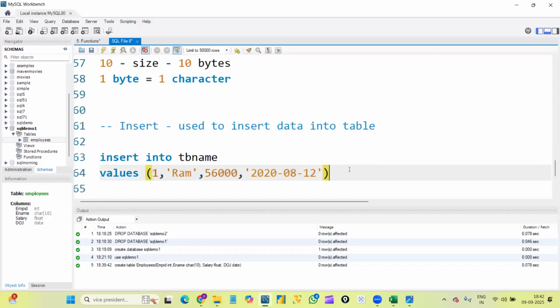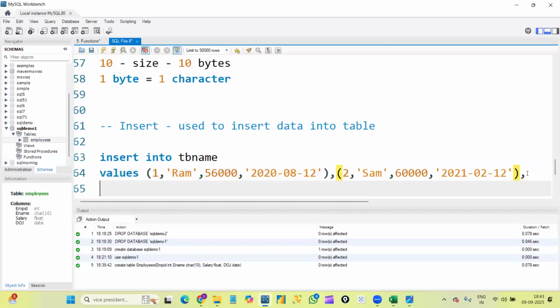To give the second row, here I'll keep a comma, and once again within the brackets we need to give the second row data, that is 2. Suppose Sam, I'm just randomly giving some data. But as I said, we need to use this format only: first year, then month, then date. This is my second row of data, then comma.